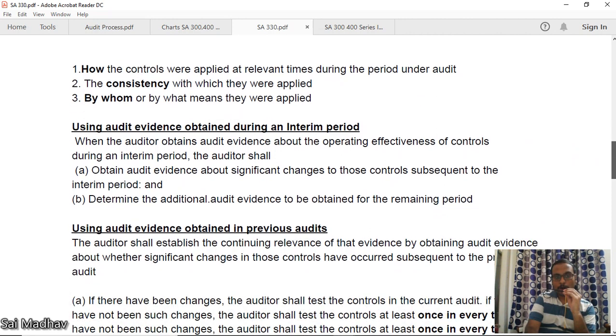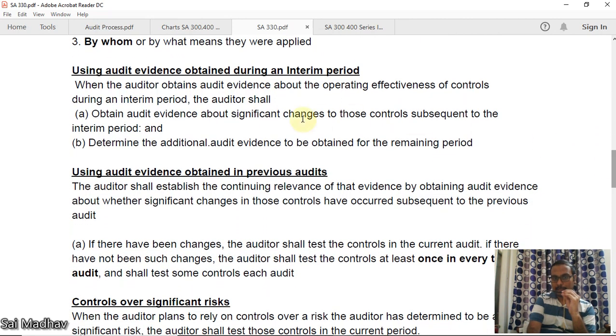Now, using audit evidence obtained during an interim period. When the auditor obtains audit evidence about the operating effectiveness of controls during an interim period, the auditor shall obtain audit evidence about significant changes to those controls subsequent to the interim period and determine the additional audit evidence to be obtained for the remaining period. See, for example, if the audit is for 12 months, on the 6th month you have obtained some audit evidence, but you are reporting at the end of 12 months. Okay, now for the remaining 6 months, you have to see if there are any significant changes, and determine if any additional audit evidence is required for the remaining 6 months.